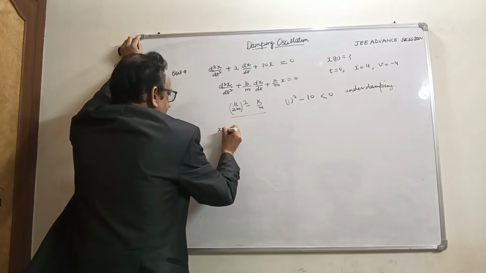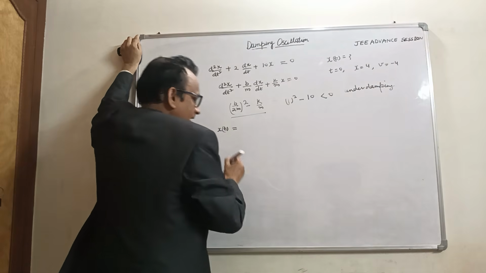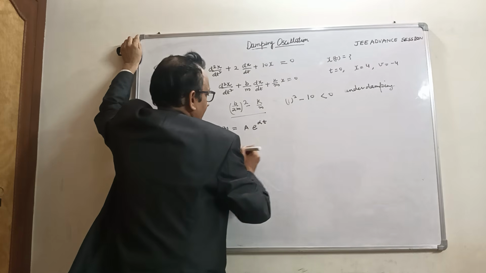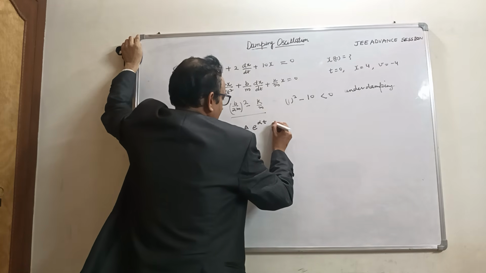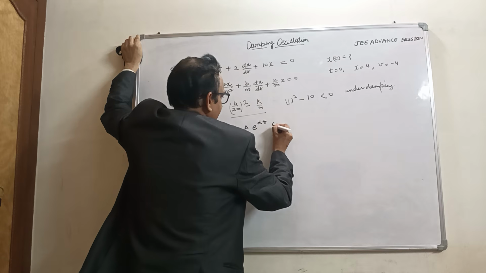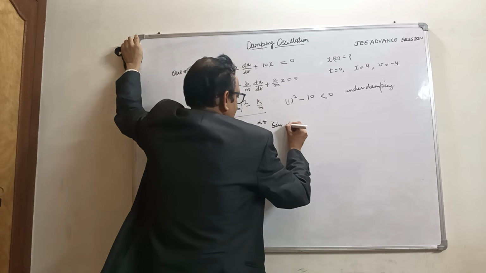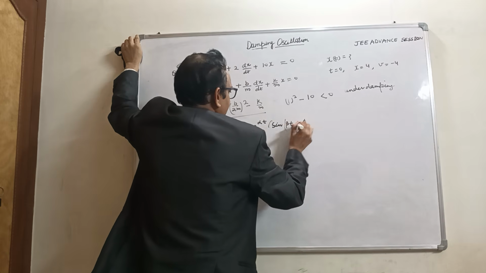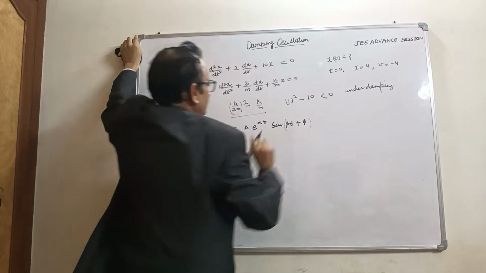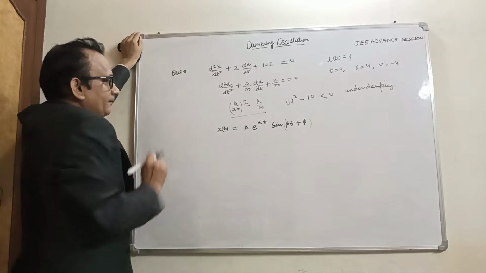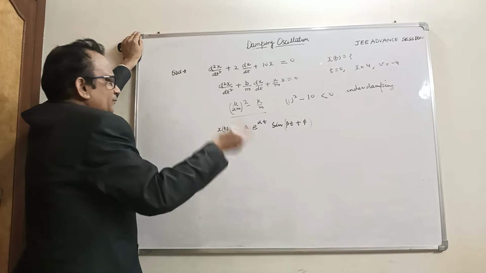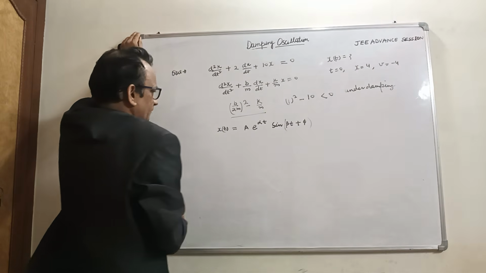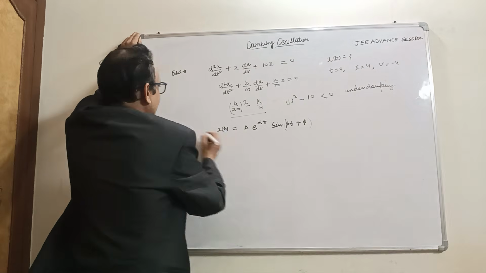x is equal to A e raised to power alpha t into sin(beta t plus phi). This is the equation for the under damping. We could take sin or cos, so we take sin(beta t plus phi) here.